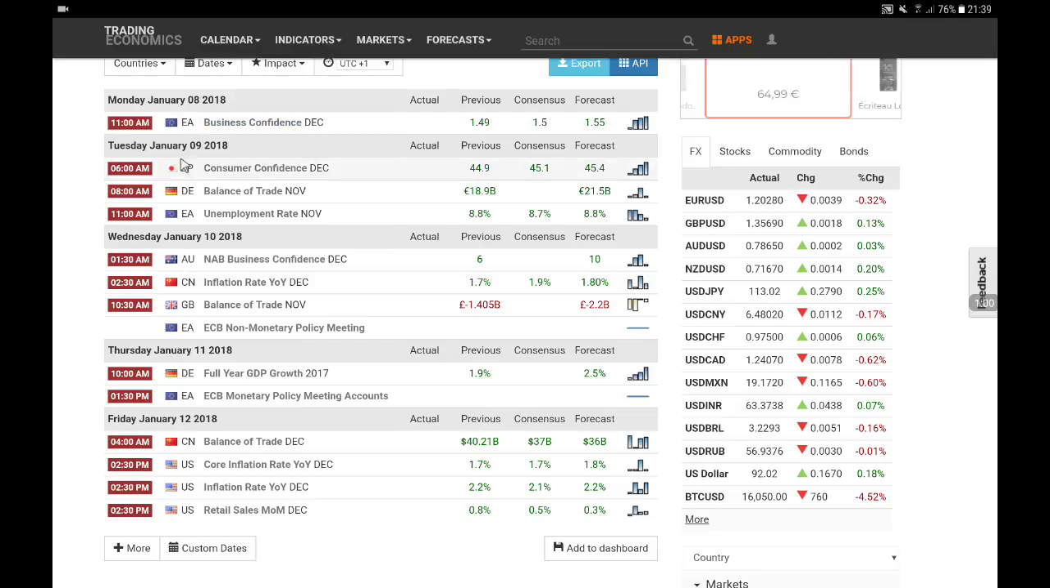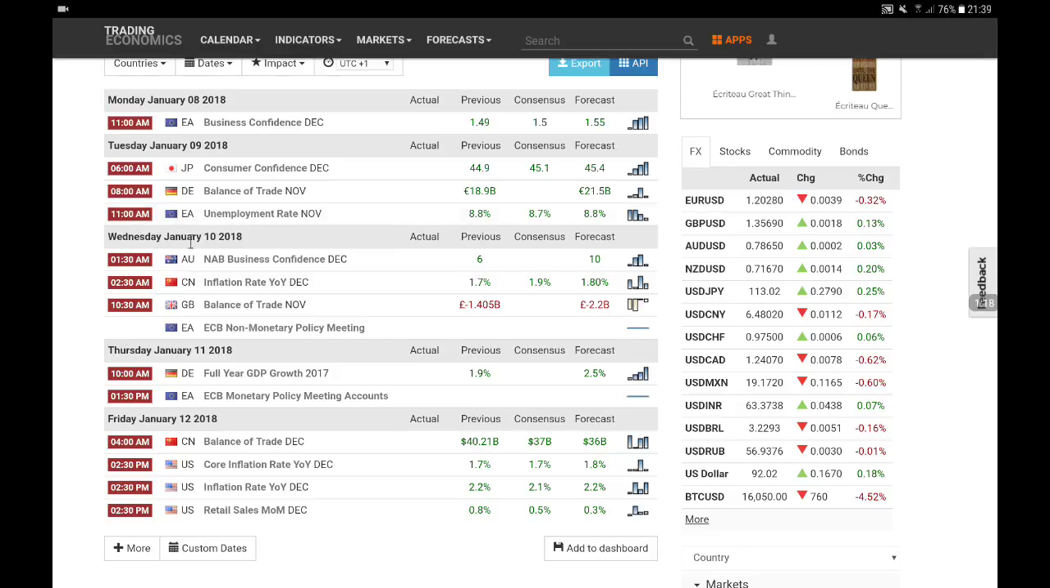On Tuesday, January the 9th of 2018, we're going to have in Japan the consumer confidence for December. In Germany, the balance of trade for November. We are expecting a surplus for Germany. Over here in the EU, we're going to have the unemployment rates from November.